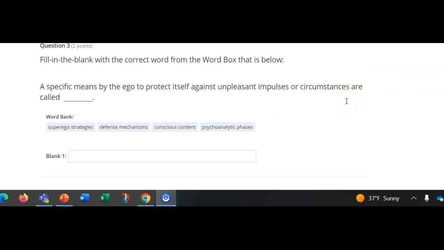Fill in the blank. A specific means used by the ego to protect itself against unpleasant impulses or circumstances is called blank. Superego strategies, defense mechanisms, conscious content, psychoanalytic phases.